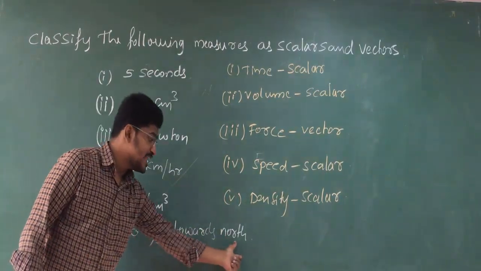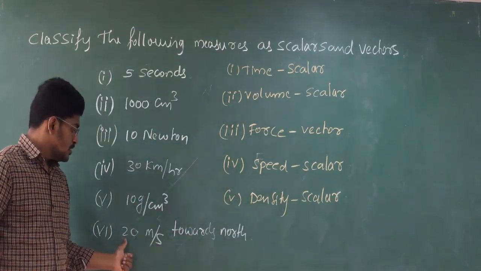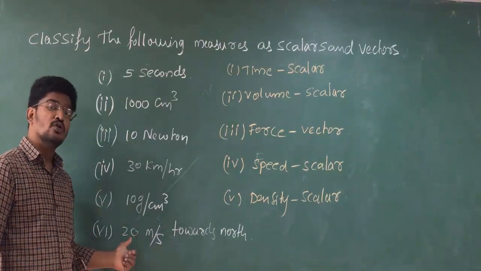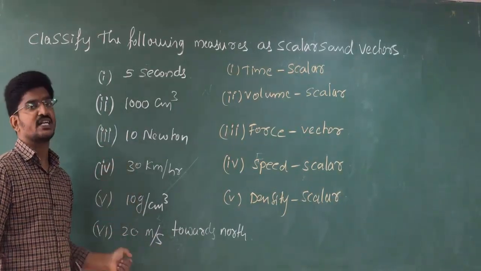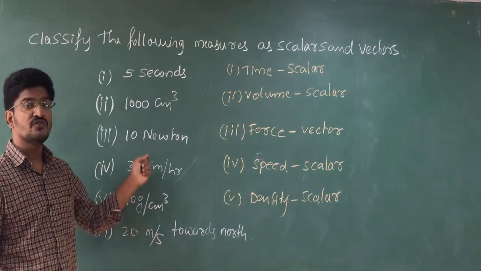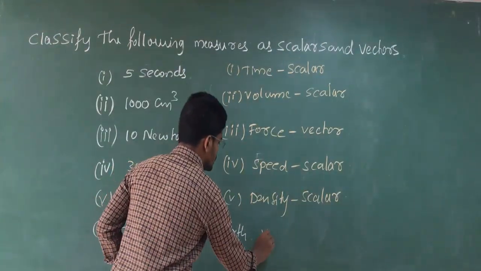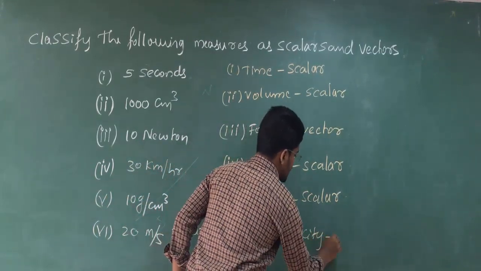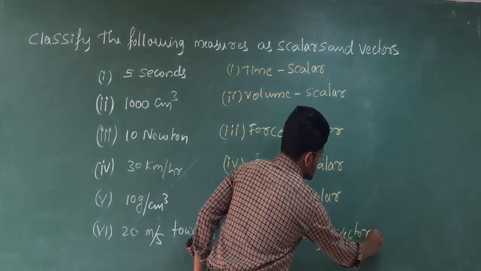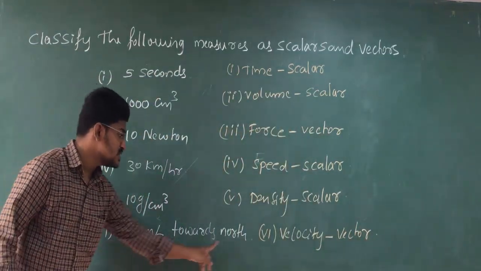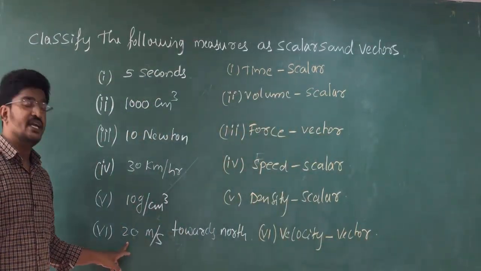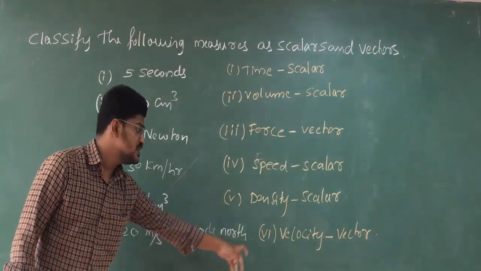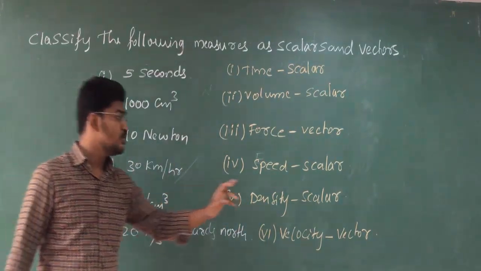20 meter per second towards north. Here the direction is also given. Quantity, that is magnitude, is also given. So direction and magnitude both are present, means definitely this is vector. If they are mentioning this type, this will be velocity. Velocity is vector. You can see here towards north, the direction is given, magnitude is given. 20 meter per second towards north means it is velocity, that is vector.